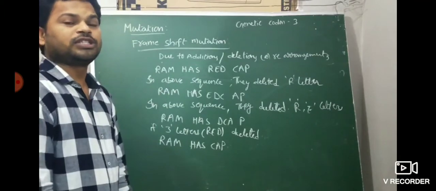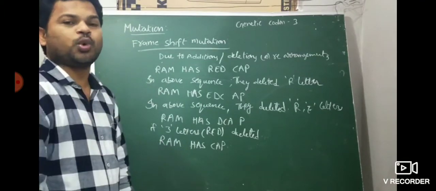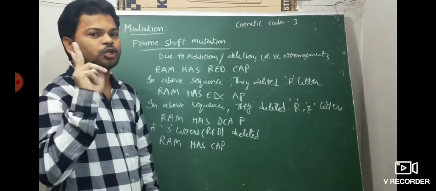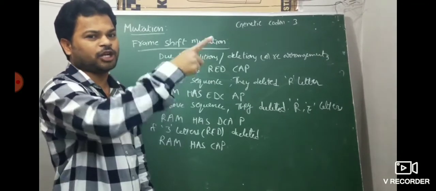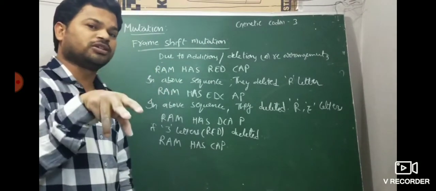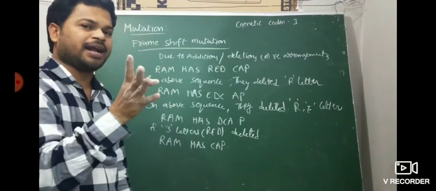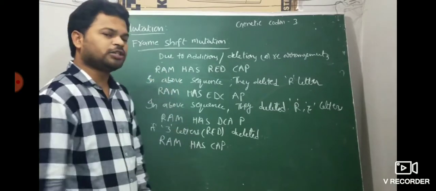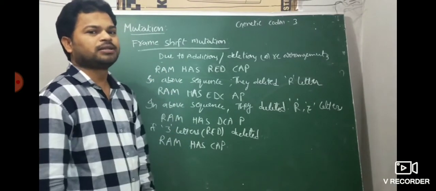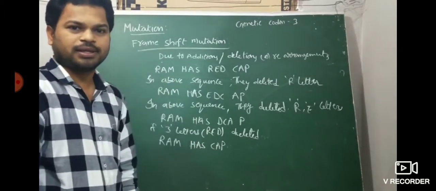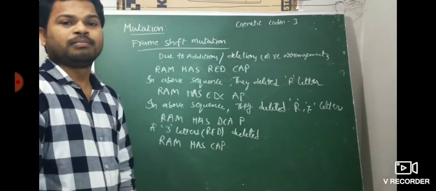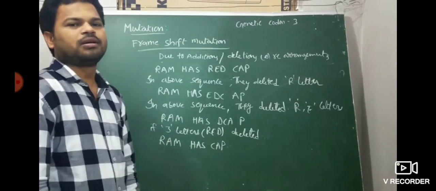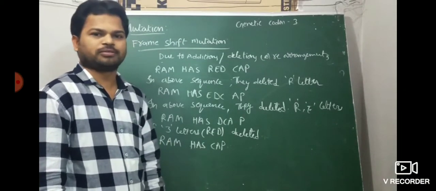Very, very important. Questions like 'identify the correct statement' or 'identify the incorrect statement' are asked on this. If one letter or two letters are added or deleted in the genetic codon sequence, the reading frame is changed. If three letters are deleted or added, the reading frame is not changed. Due to additions, deletions and rearrangements, frame shift mutations arise. Examples are thalassemia and cancer. This is a point mutation and a frame shift mutation.